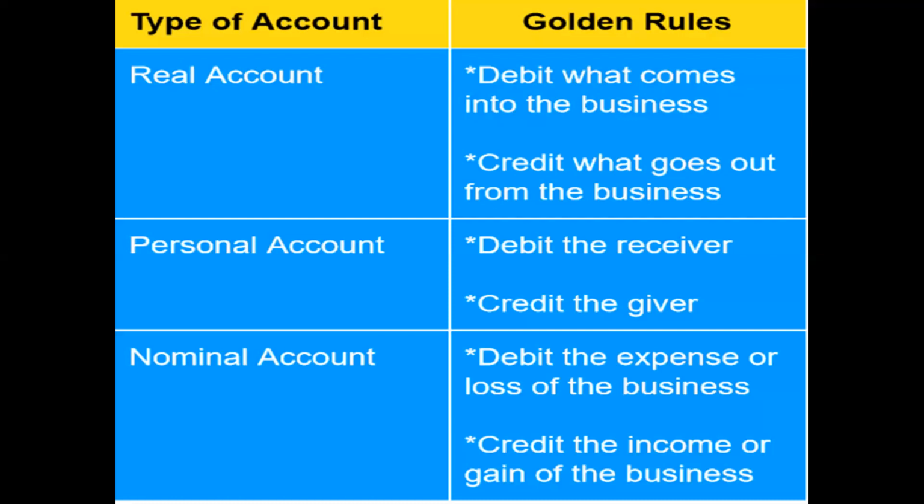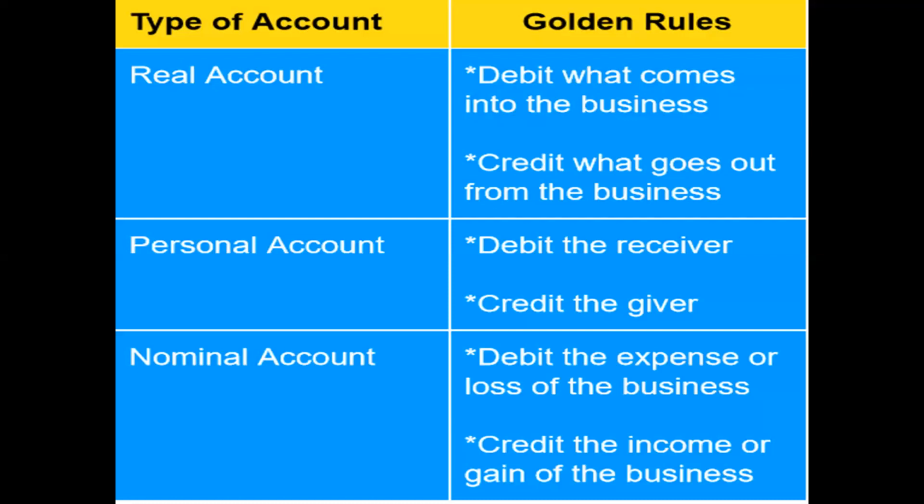So you can see, for example, we purchased furniture. Furniture is a fixed asset, no? So furniture is coming into the business. We are purchasing it into the organization, so it comes into the business. That's why the furniture account should be debited. That is the rule you need to learn, then only you can write the entry. So that is the first one, real account: debit what comes into the business and credit what goes out from the organization. That is the first rule.